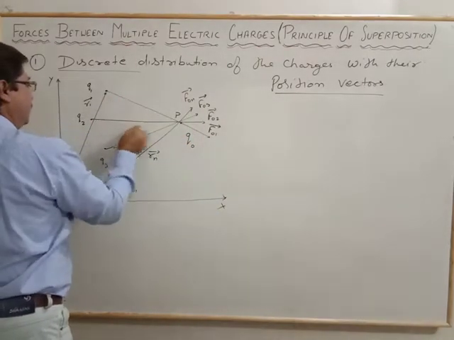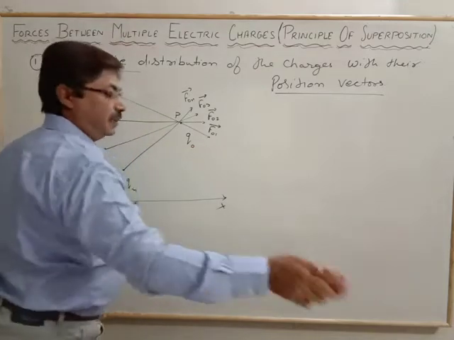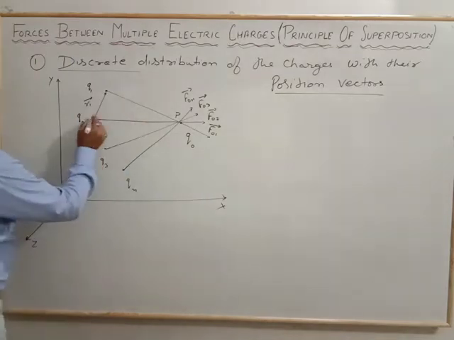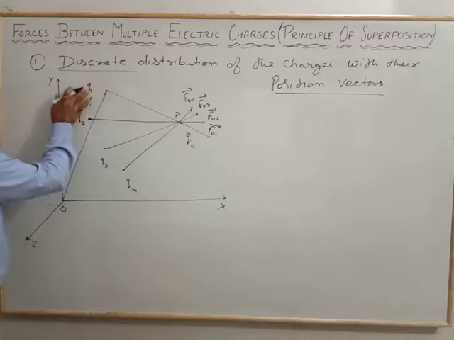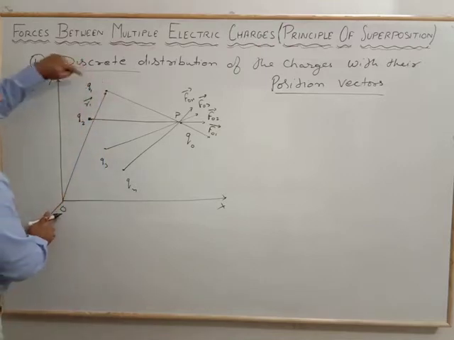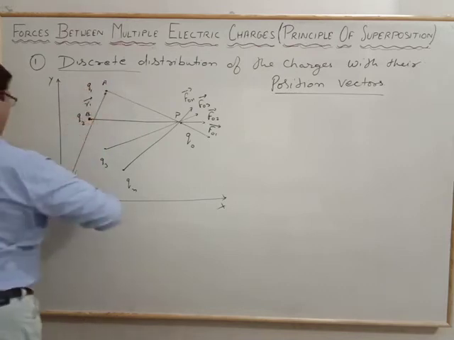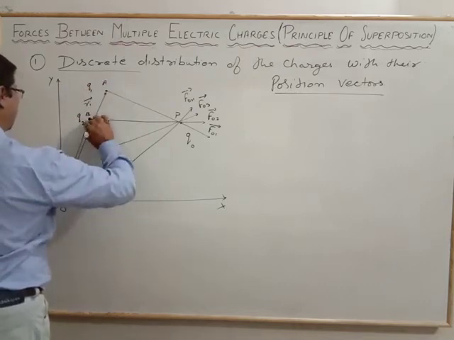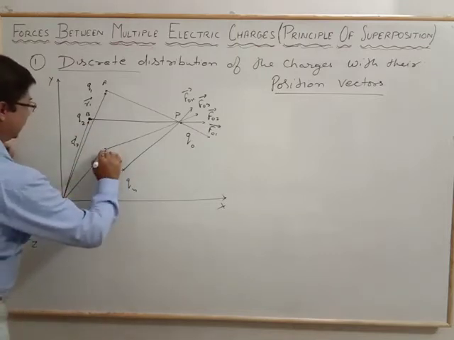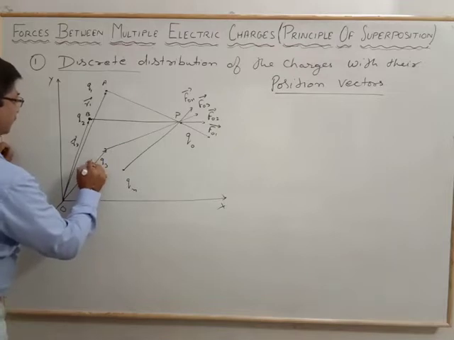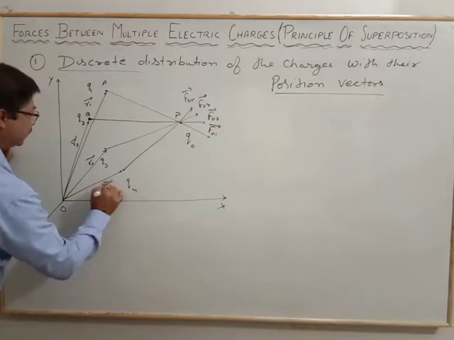That much is the P point, and this is where the R1 position vector for Q1 is from the origin to the charge. Let the charge be at the point A, the charge at the point B, and this is considered as the R2 position vector. For the third it is considered as R3, and for the n-th it is considered as the Rn position vector.